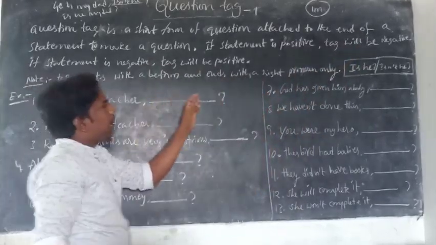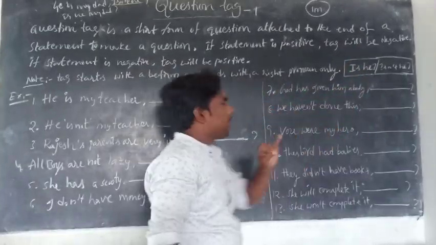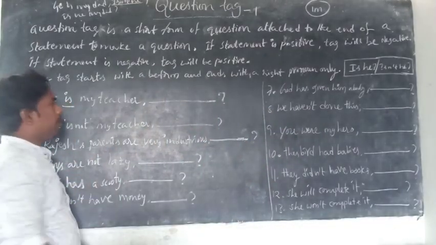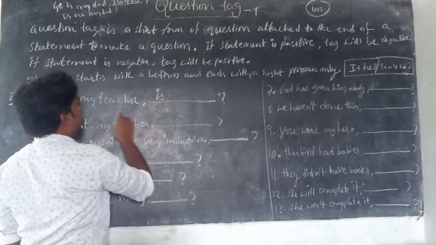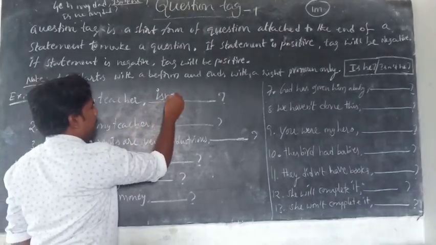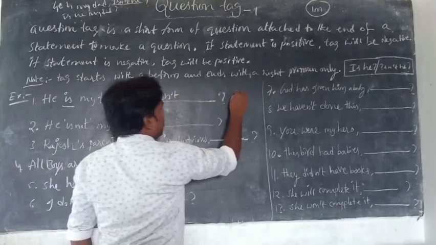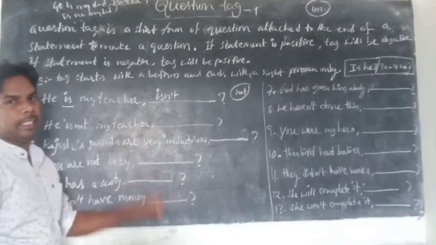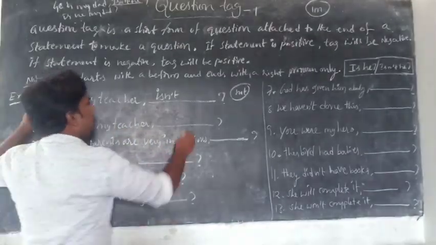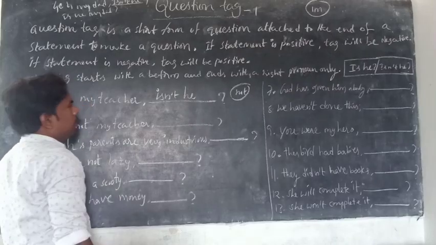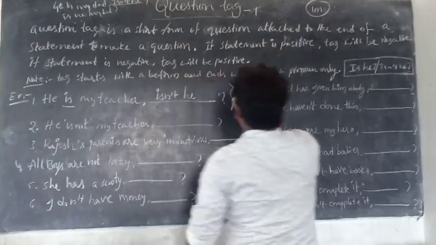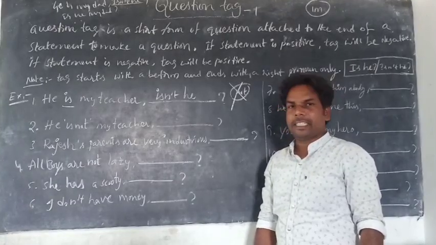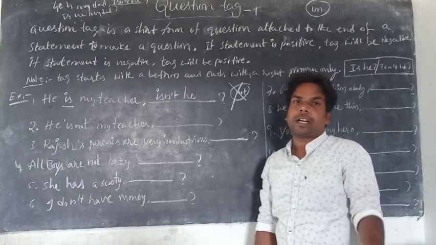Every tag starts with the be form. What is the be form here? Is. So write only is. It is positive, so we have to use negative. Don't use the complete form of not. You have to use the short form, isn't. What is the pronoun here? He. This is the answer: he is my teacher, isn't he?